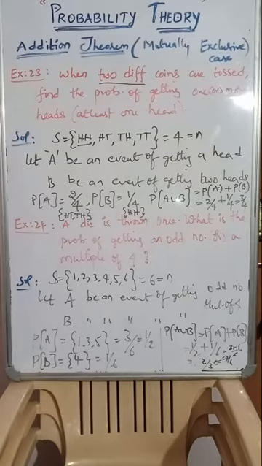Then A and B are totally mutually exclusive events. There is no common element. Look at there, 1, 3, 5 and 4. So totally different exclusive events. Therefore, P of A union B, as per the addition theorem, mutually exclusive case, P of A plus P of B, that is 1 by 2 plus 1 by 6. You will be getting 2 by 3. Clear? Right. So let us see few more problems.